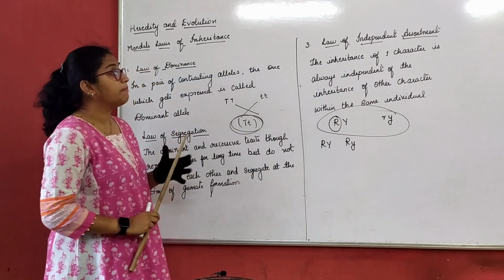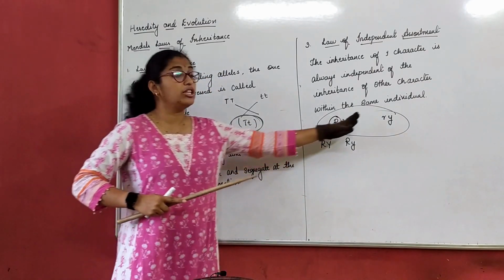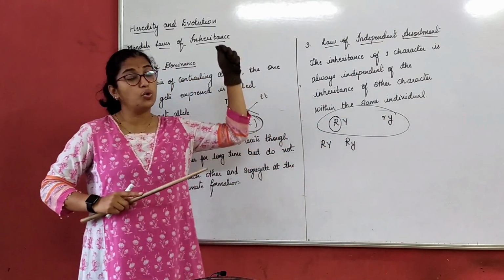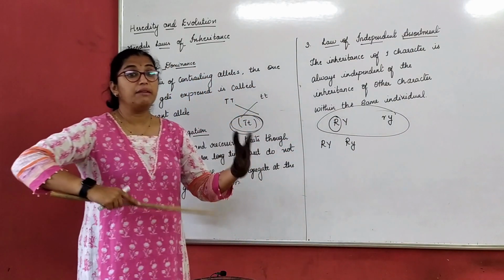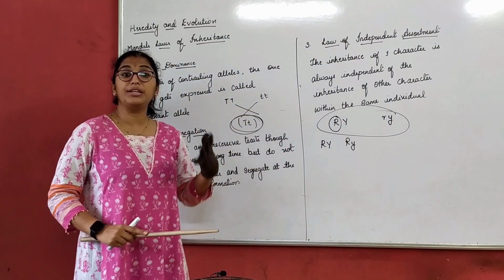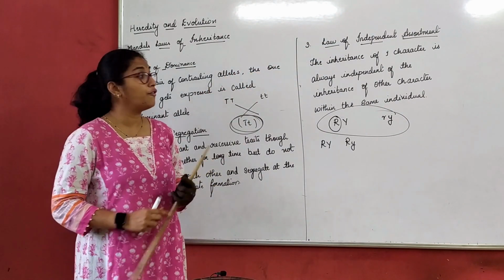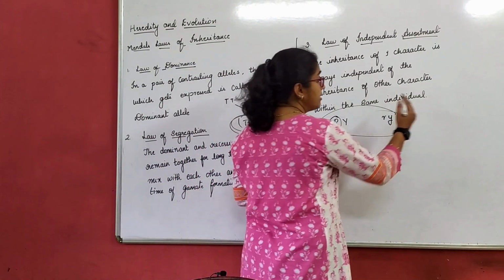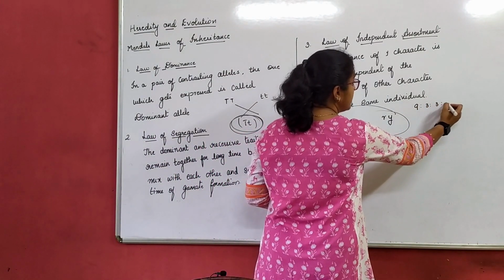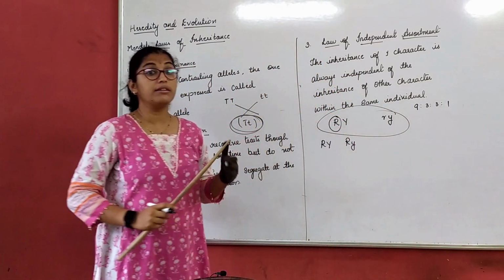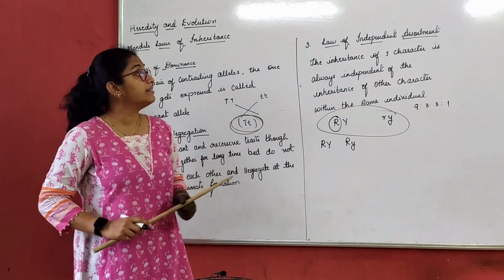So law of independent assortment means a single trait can get mixed with others. It is not that it has to only give round yellow, but when the gamete formation happens, they can be round yellow, round green, wrinkled yellow and wrinkled green. That is what we saw in the last part of dihybrid. We got it in the ratio of 9:3:3:1. Correct? This was the ratio we had got. Same thing here.